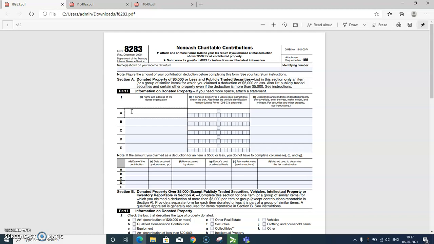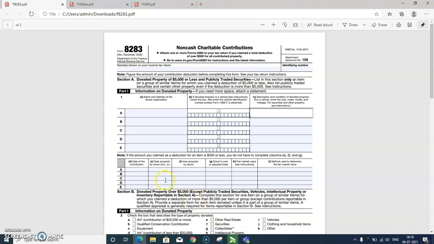Line B: if the donated property is a vehicle, check the box. Also enter the vehicle identification number unless Form 1098-C is attached. For the description and condition of donated property for a vehicle, enter the year, make, model and mileage. For securities and other property, see instructions.